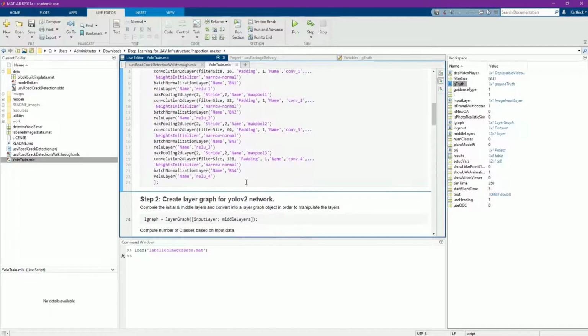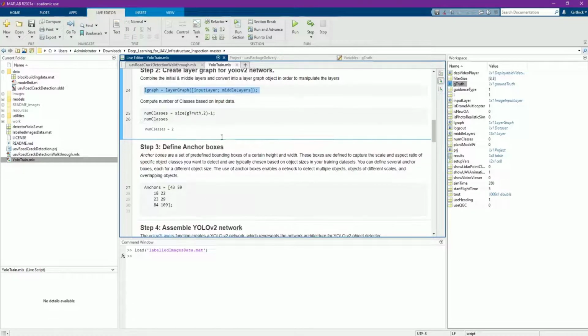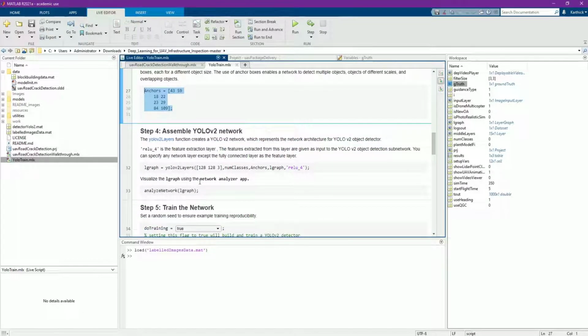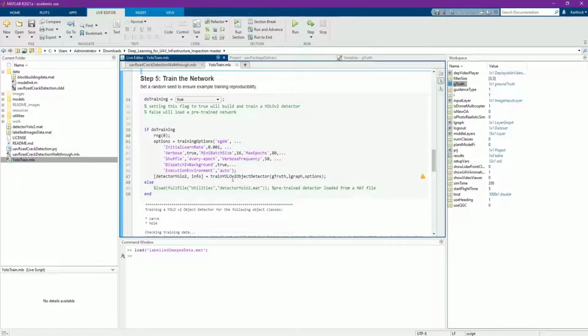The gtruth is the variable name of the loaded label data. Then we are checking the number of classes. It's 2 because we labeled 2 categories, crack and holes. Then we are defining the anchor boxes. You can change them for your customized detection. Then we are creating the graph. You can visualize the graph using this command.